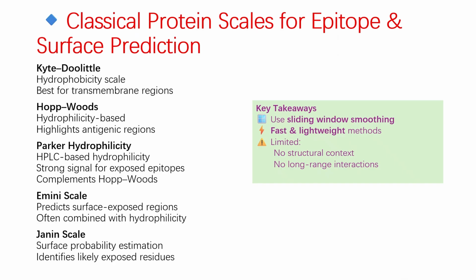Let's quickly understand classical protein scales used for epitope and surface prediction. First, the Kyte-Doolittle scale helps identify hydrophobic regions, especially transmembrane segments. Hopp-Woods and Parker focus on hydrophilicity, highlighting regions that are likely exposed and antigenic, making them useful for B-cell epitope prediction. Then Emini and Janin shift the focus to surface accessibility, helping us find residues that are likely on the protein surface. All these methods use sliding windows, so they're fast and easy to compute. But they have limitations. They don't consider 3D structure or long-range interactions.